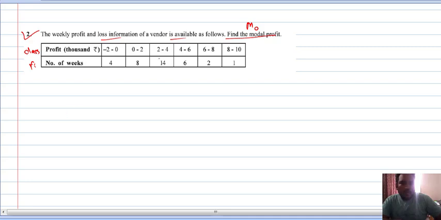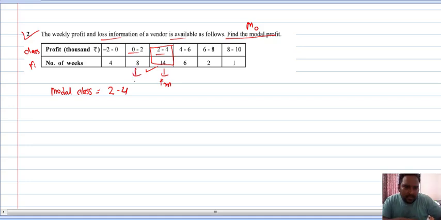So what is the class length? 0 to 2, 2 to 4. So class length is 2. That means class length is equal. There is no two highest frequency. So first of all, this is my modal class. Yes or no? Highest frequency is 14. So modal class will be 2 to 4. Yes or no?